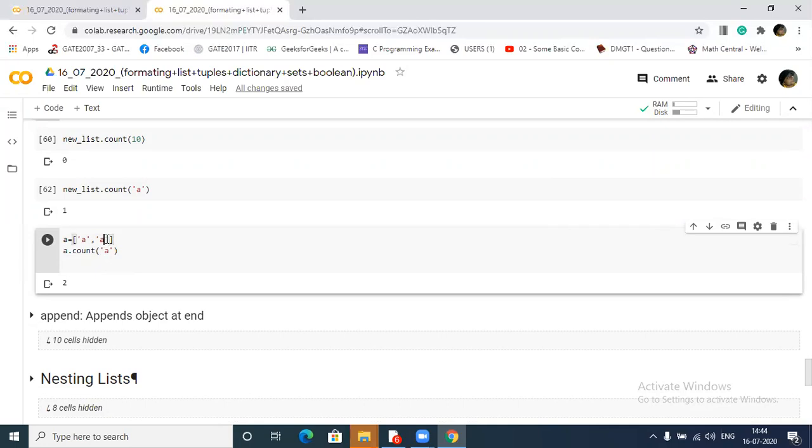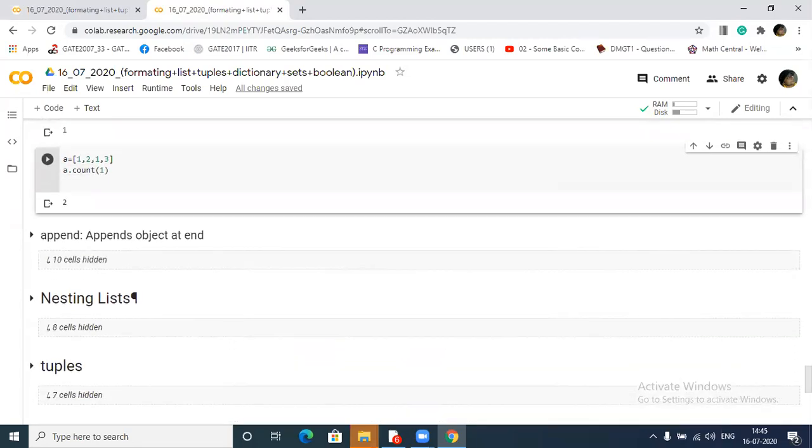If I put here integer 1 comma 2 comma 3, oh sorry, we have to pass only integer. Okay, append function, append object.